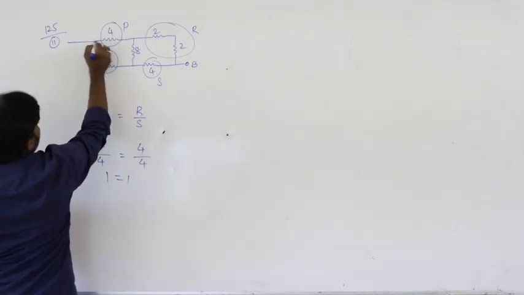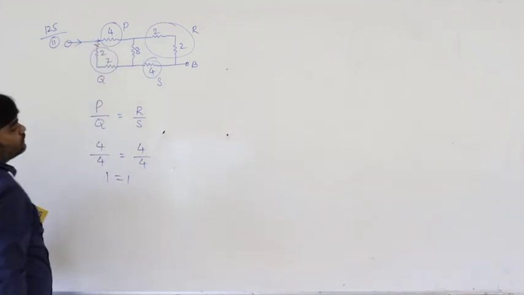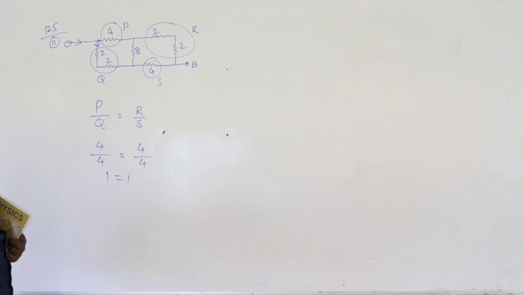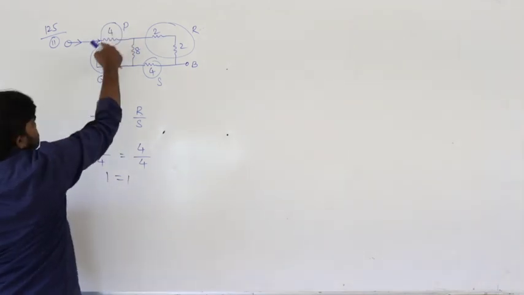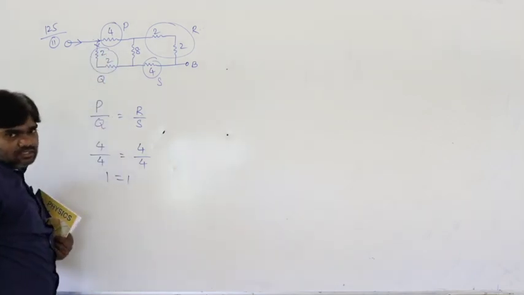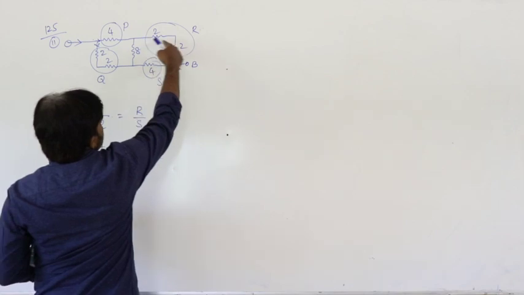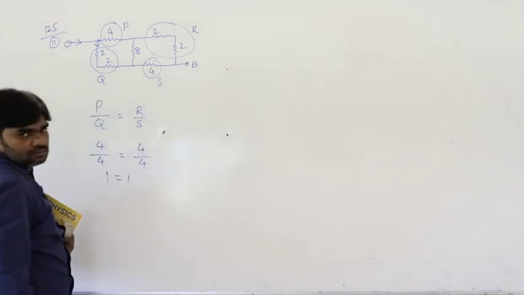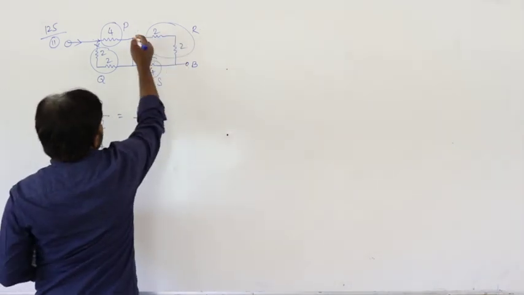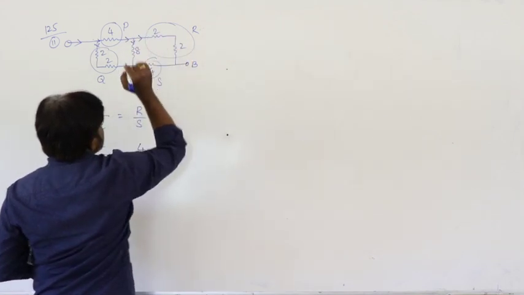For example, this is A. If the current passes like this, the current must divide like this here. So here this is considered as P, and the same amount of current passes here. The 2 comma 2 are in series, these 2 comma 2 are in series, because here the current divides and here the same amount of current passes.